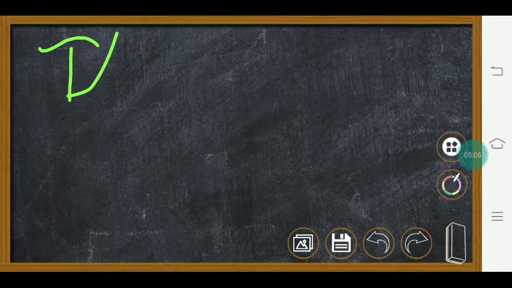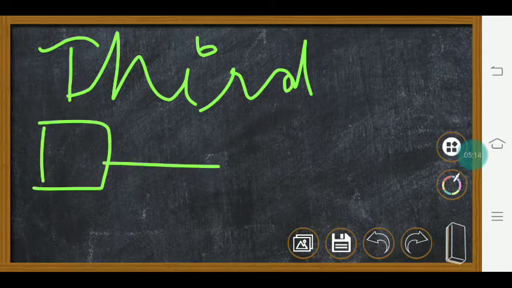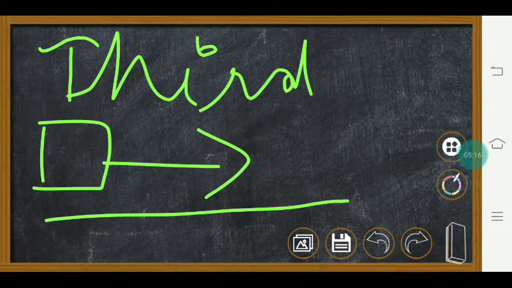And the third law, what can it be? First law: an object in motion will remain in motion until a force is applied on it.